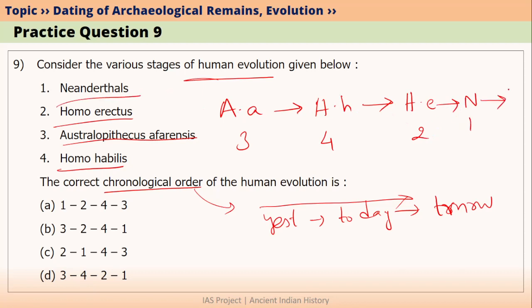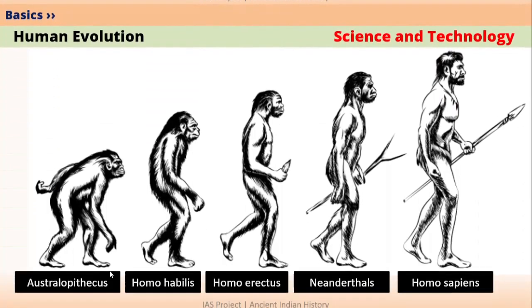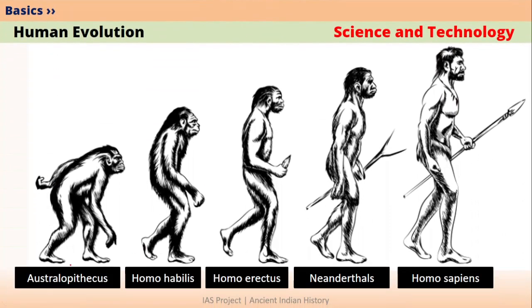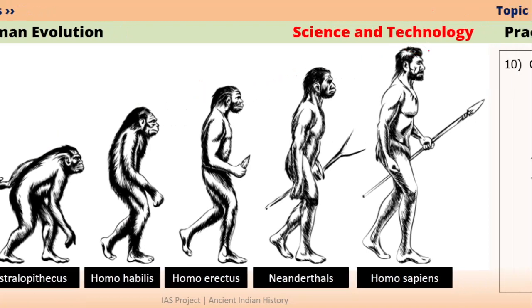And after this, modern humans, that is Homo sapiens sapiens. But this is not given. So the answer is 3, 4, 2, 1. So D is the correct answer. So this is how the evolution was. First it was Australopithecus, then Homo habilis, Homo erectus, Neanderthals, then Homo sapiens sapiens. This is the modern humans.